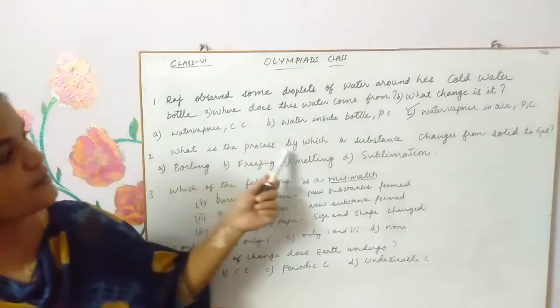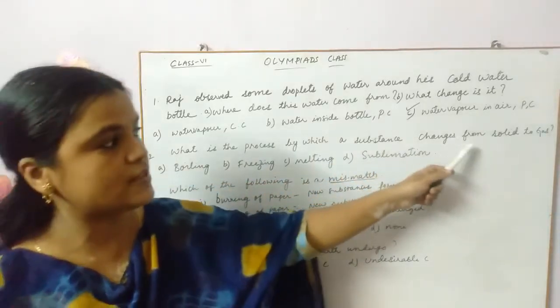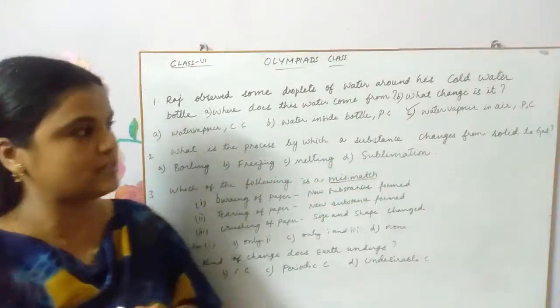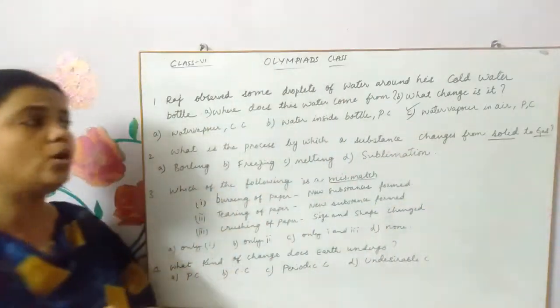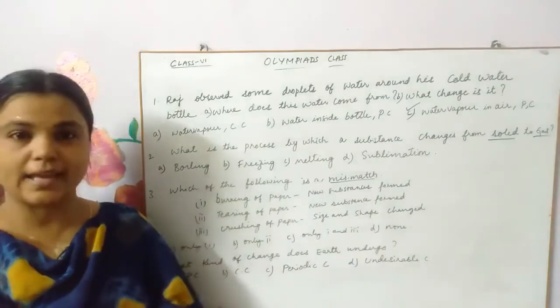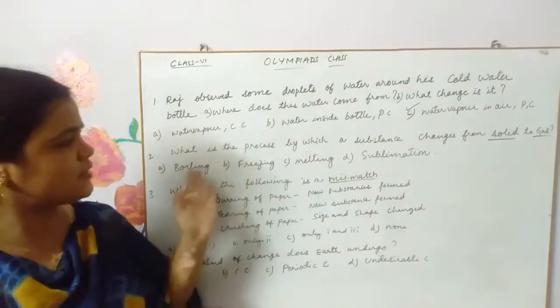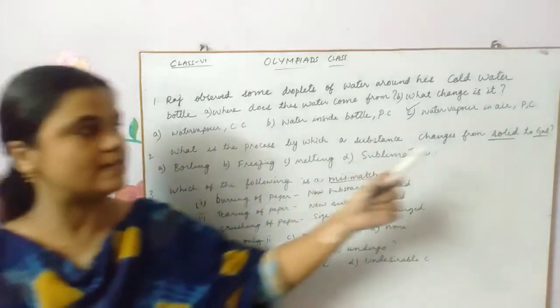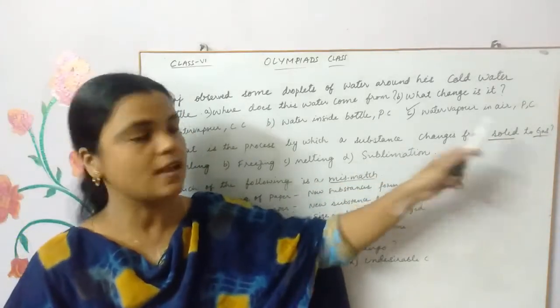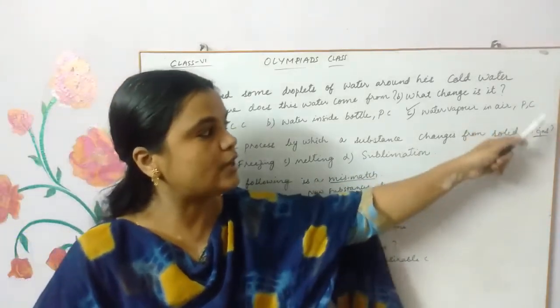What is the process by which a substance changes from solid to gas called? Many of you don't read the question till the end and simply start checking the options. There is something different about this question: solid to gas.